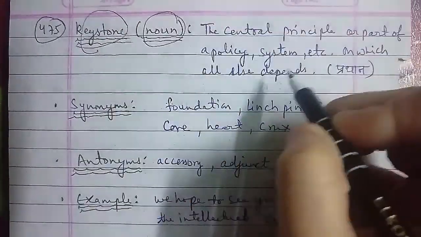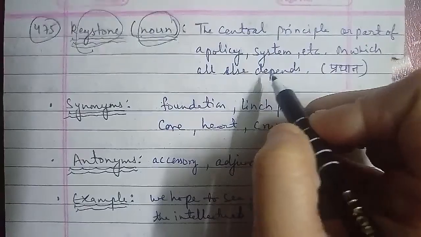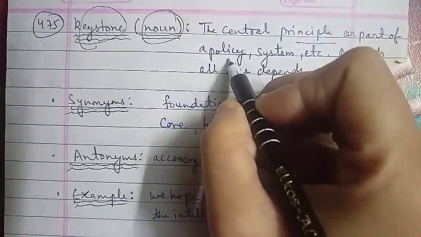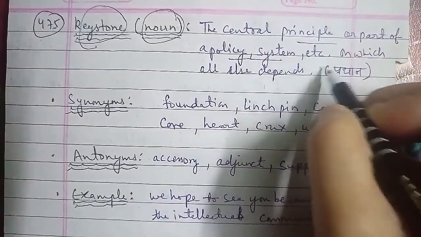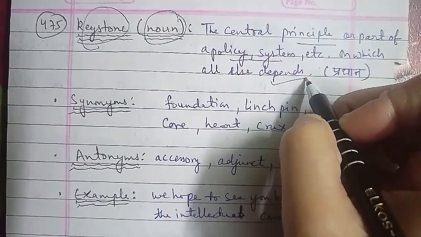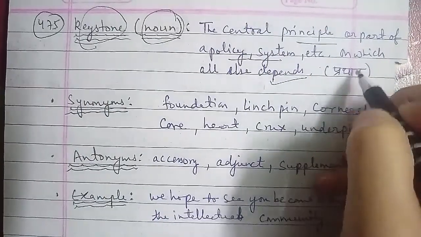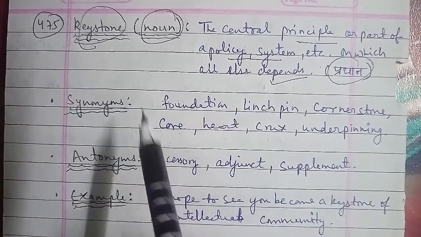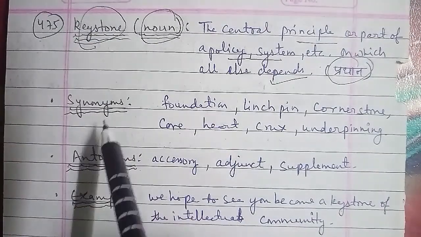The synonyms of keystone we have are foundation, linchpin, cornerstone, core, heart, crux, underpinning. These were the synonyms of your keystone here. Now talking about the antonyms of keystone: accessory, adjunct, supplement. These were the antonyms of keystone here.